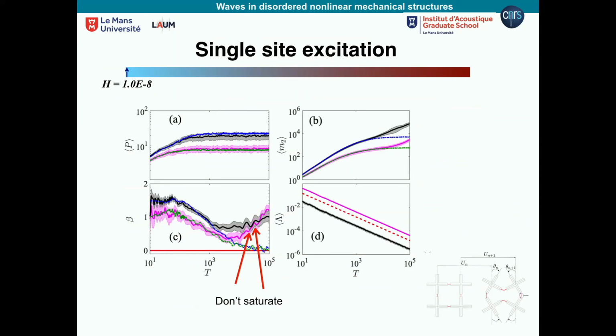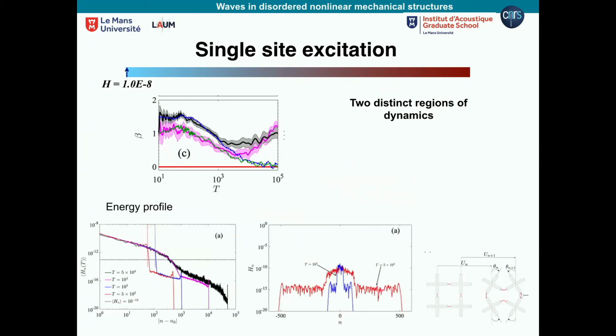So what we see first is that we have localization, participation number equal to a finite value. And at the same time, this exponent beta, which shows if you are spreading or not, has some behavior which is not clear. It doesn't saturate to a value. Okay, we cannot conclude a lot from here. But what we can see is that it has a tendency to go to 0, and then it evolves again.